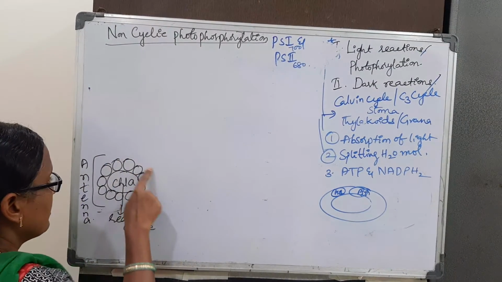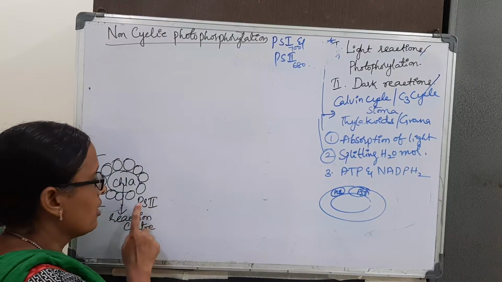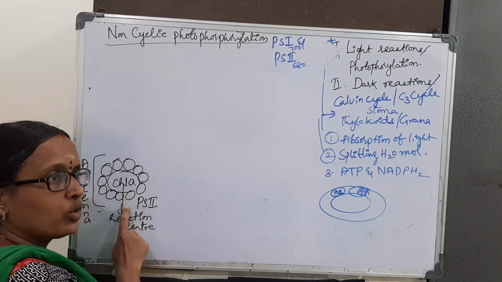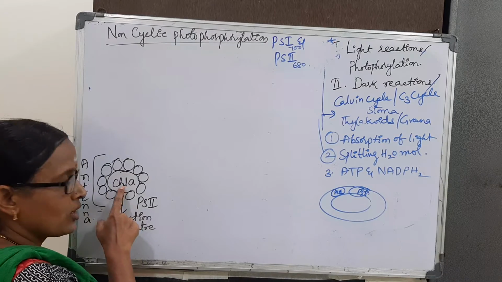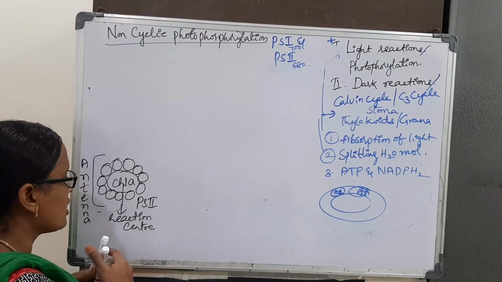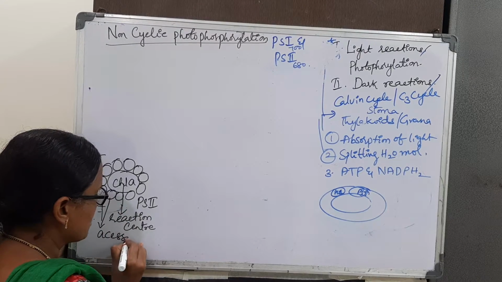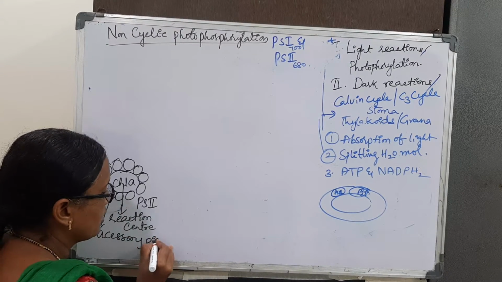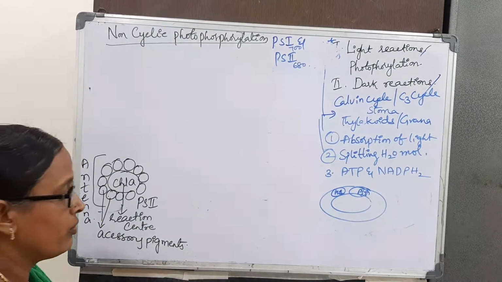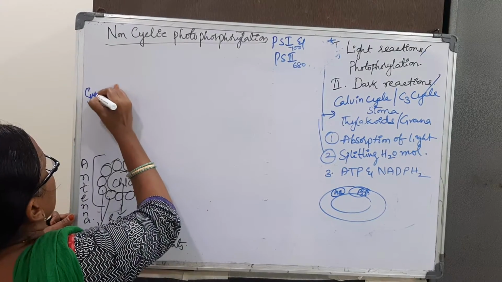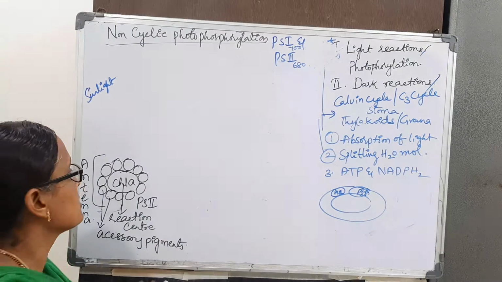In each and every photosystem we have one chlorophyll A molecule, associated with other accessory pigments like carotenoids and xanthophylls. Our source of energy is sunlight.